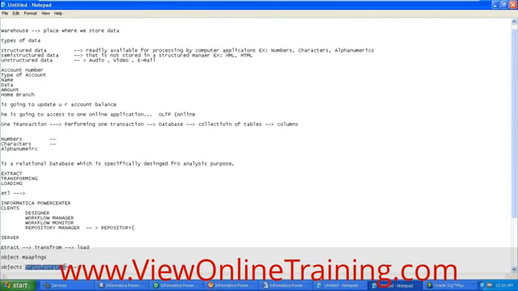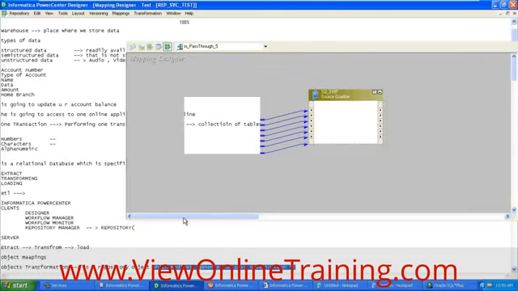A transformation is a repository object which modifies, generates, or passes data through it. So transformation is a repository object which we use to generate, modify, or process data.